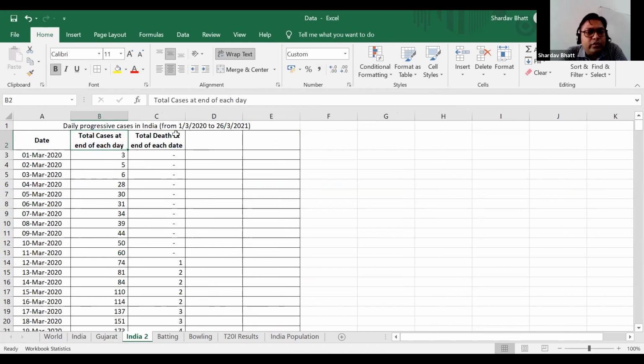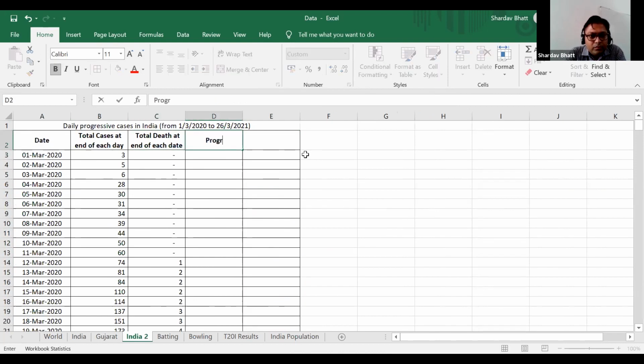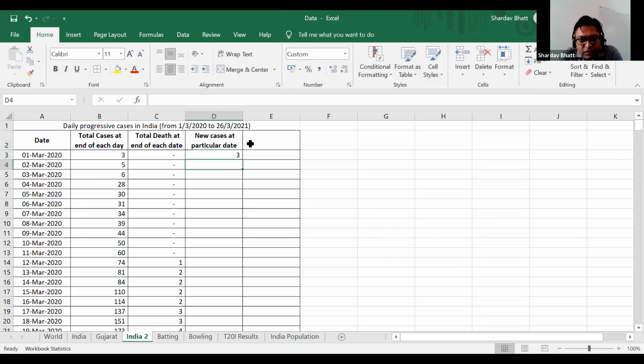Total number of cases and total number of deaths at each date in India. So I want to see what is the difference. Okay, so I will say progressive. No, I will say new cases at particular date. So new case means it will be the difference of current date minus the previous day. So you can see the new cases are 2, because from 3 now 5 cases are there. Okay, so from 5 to 6, 1 new case is there. So this column is particularly useful for us.